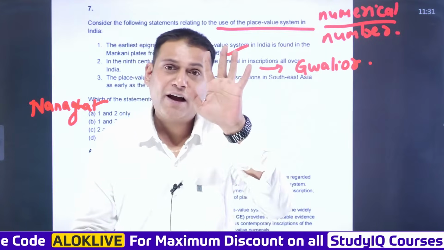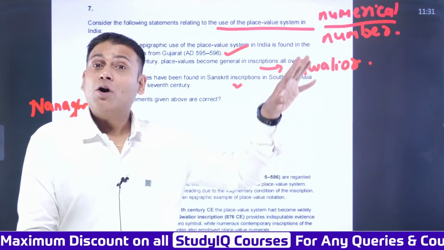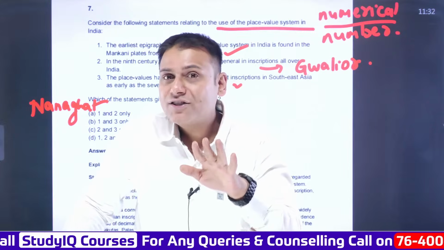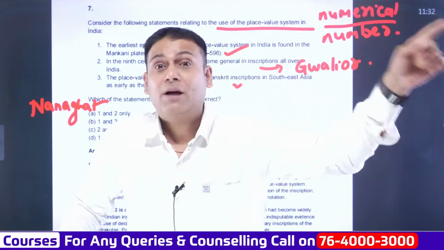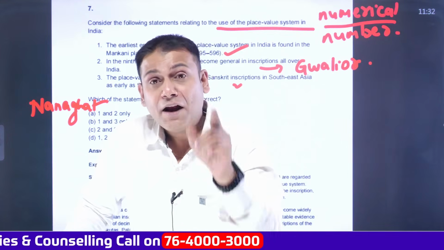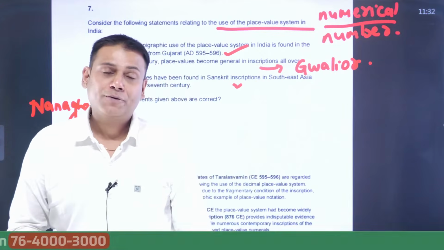Like Sakas, they have 5 branches in India. One such branch was in Western India, and the ruler of one such branch of Western India was Rudradaman. The Junagadh inscription is related to Rudradaman. It is the first longest inscription in Sanskrit. In fact, Rudradaman had made Sanskrit his court language.